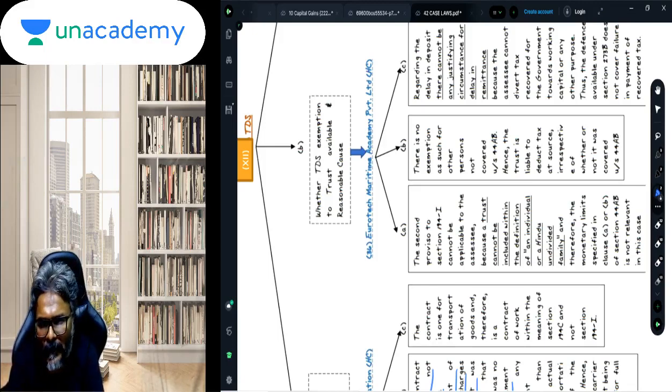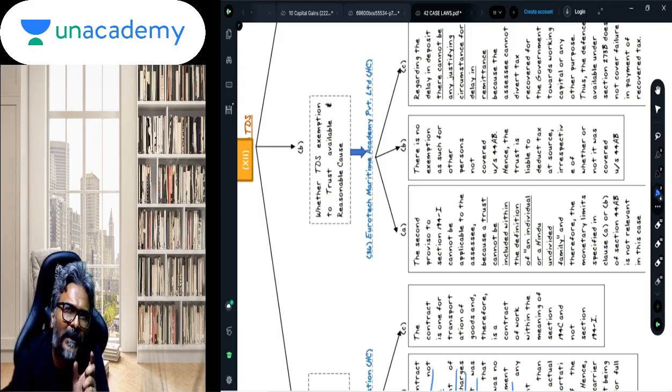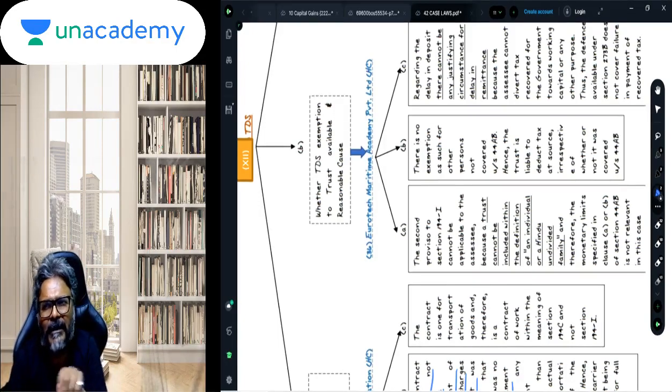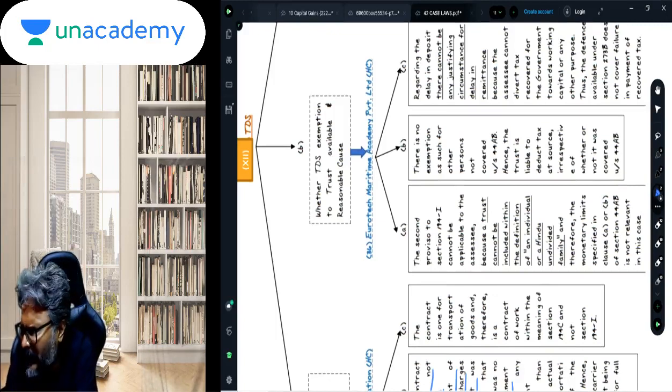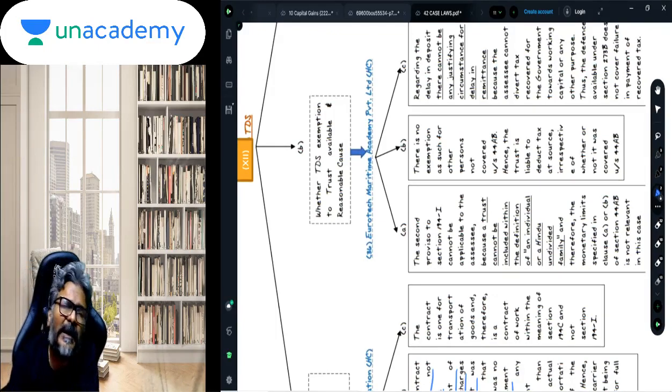And the answer is no. So since a trust cannot be considered as an individual, students, will they be required to look into the last year limit to decide whether or not to deduct the TDS on the payment that they make to various persons? The answer is no. This limit is not applicable for them, which implies that the trust is mandatorily required to deduct the TDS.